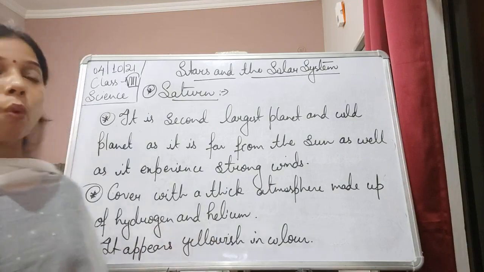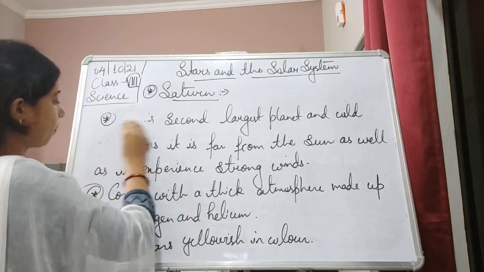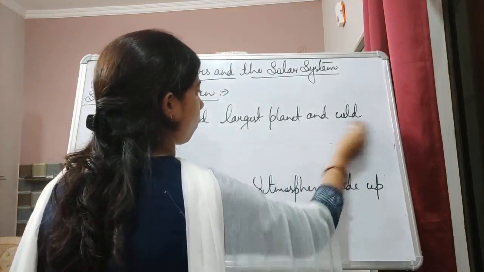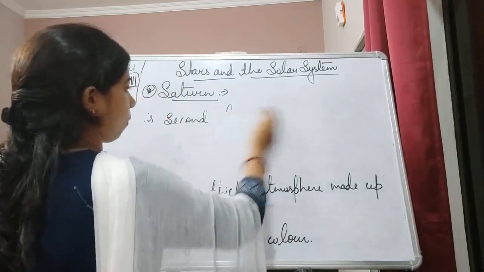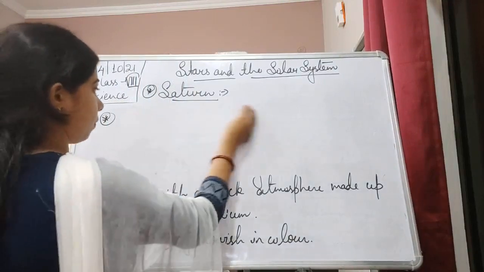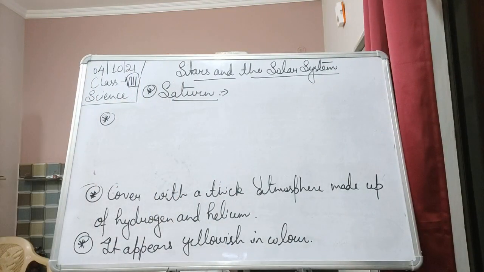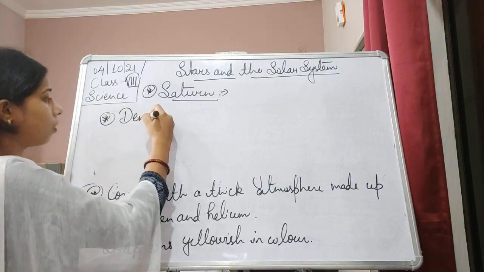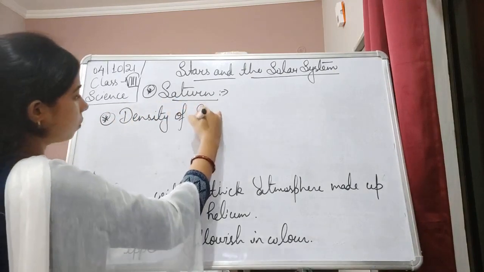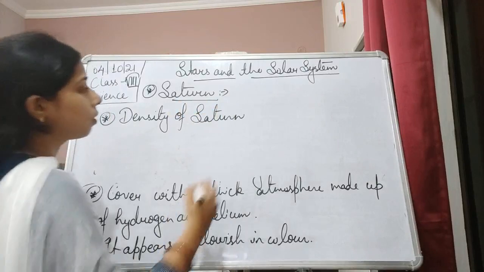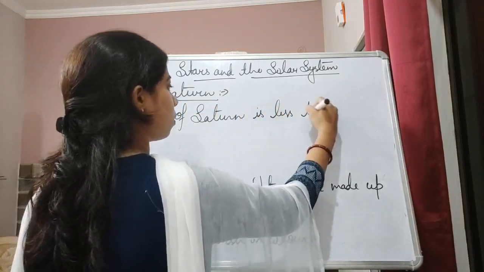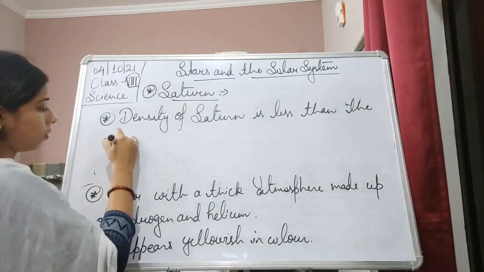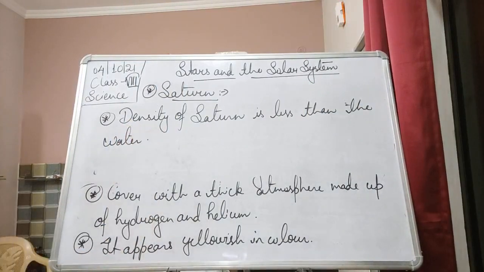Density is quite less. So the density of Saturn is less than that of water. Less than water. Okay.